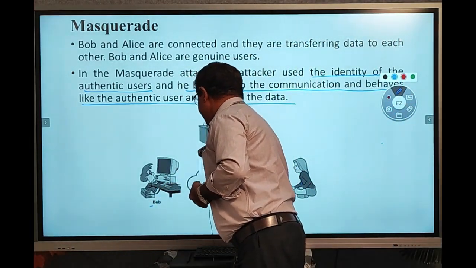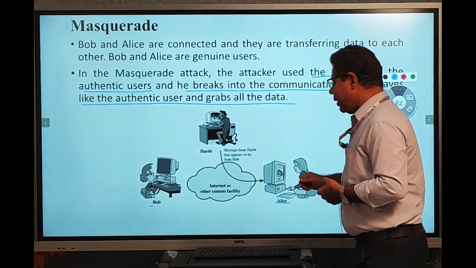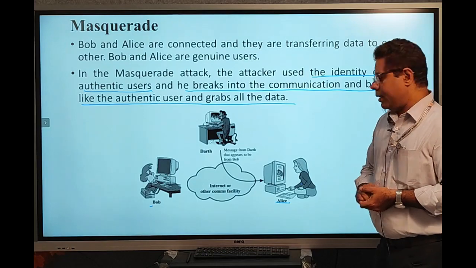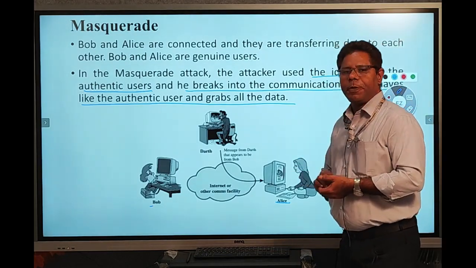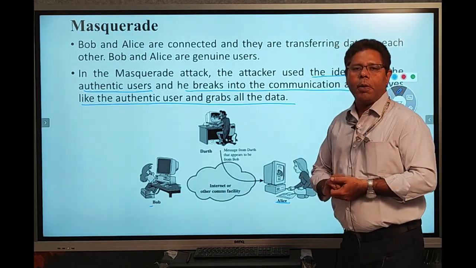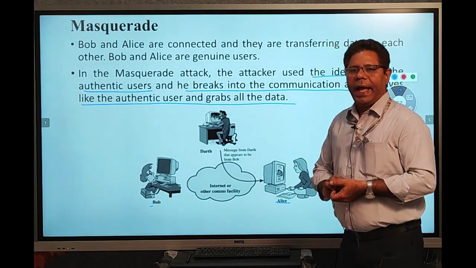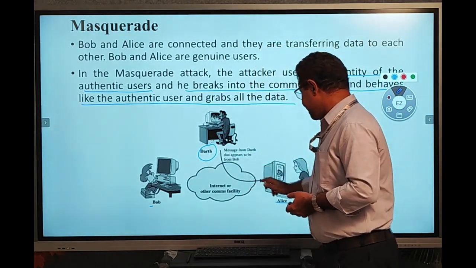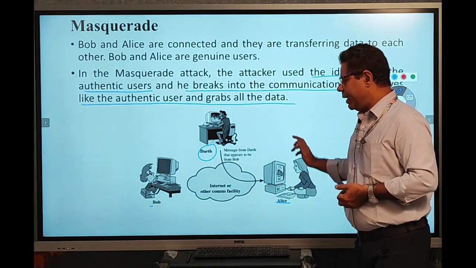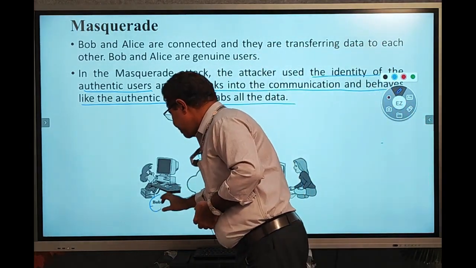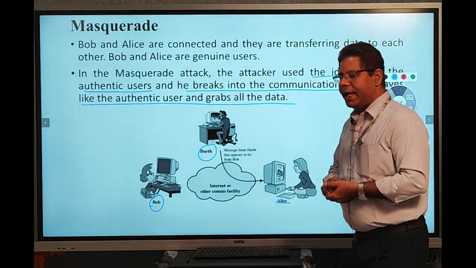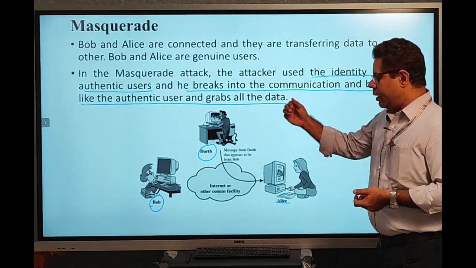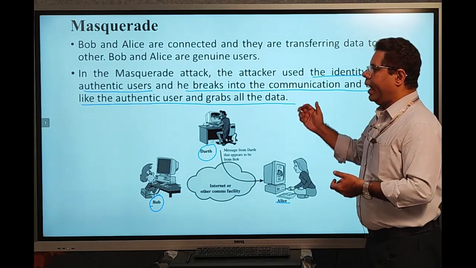Now Darth communicates with Alice, but Alice treats the communication as coming from Bob, not from the attacker. So Darth communicates with Alice as Bob. Alice treats the messages as coming from Bob, not from the attacker.